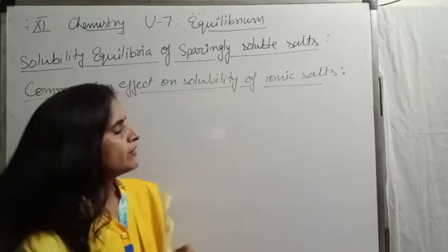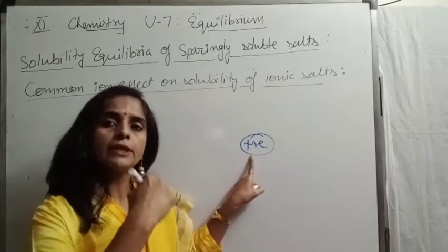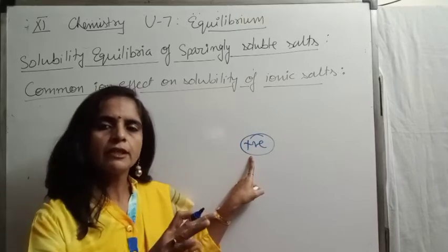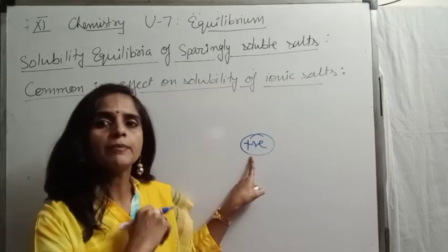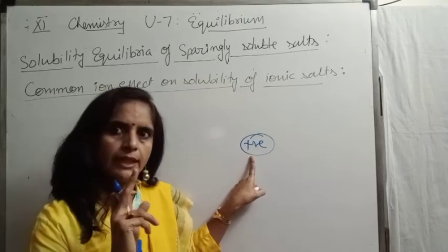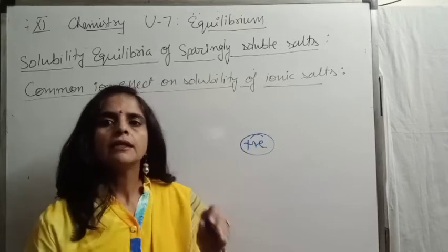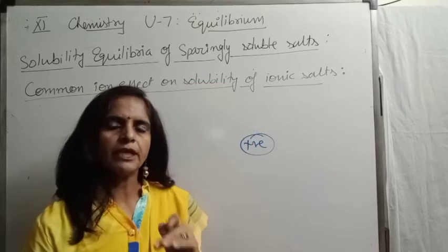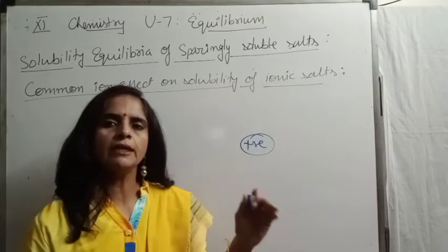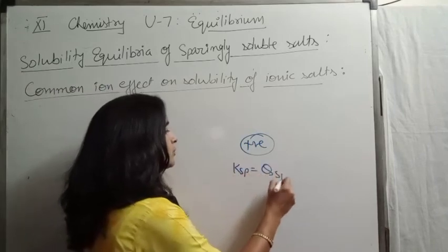The increased cation will combine with anion to maintain that concentration, and more salt will be precipitated till again KSP becomes equal to QSP.